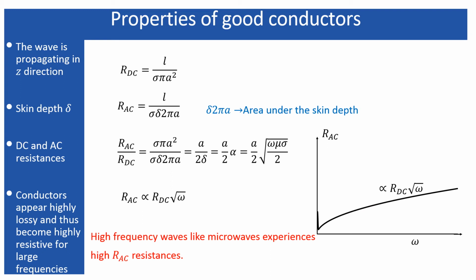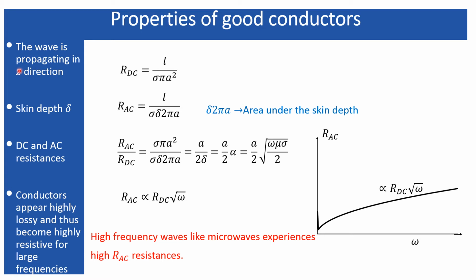Next, consider the DC resistance and the AC resistance. The expression for the DC resistance is well known to us, as I have shown over here, and that is the length of the wire divided by the conductivity of the material times the area of the wire. Since the radius is represented by a, pi a square represents the area of the wire I am considering.